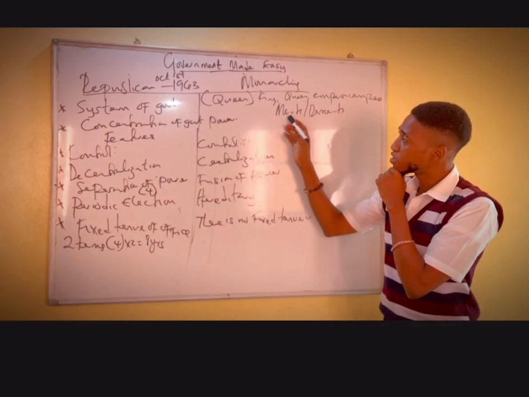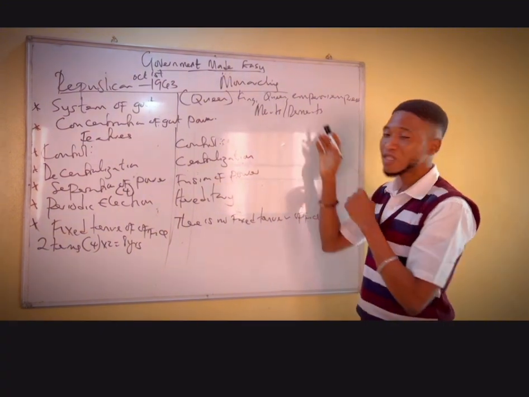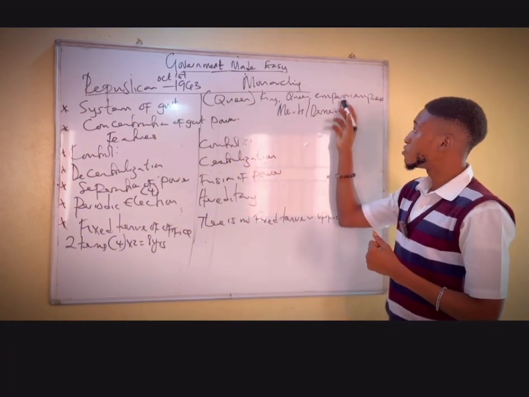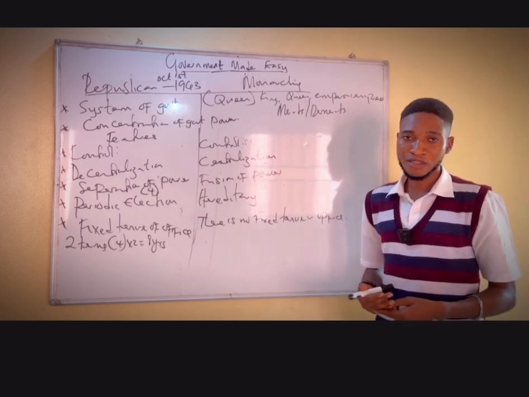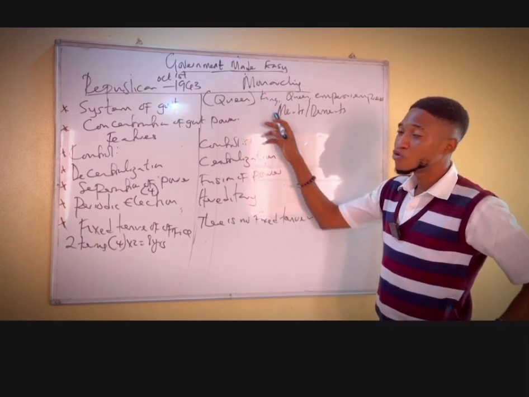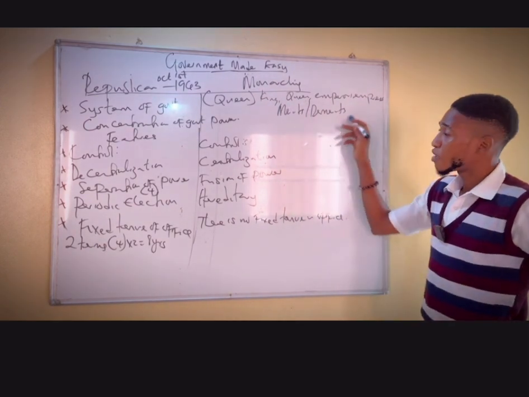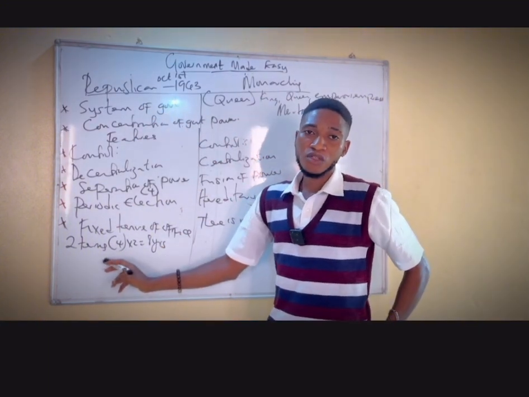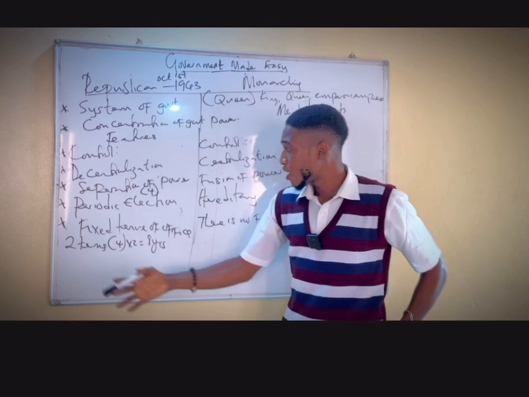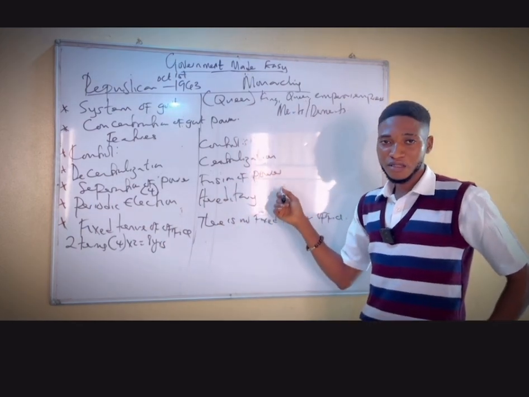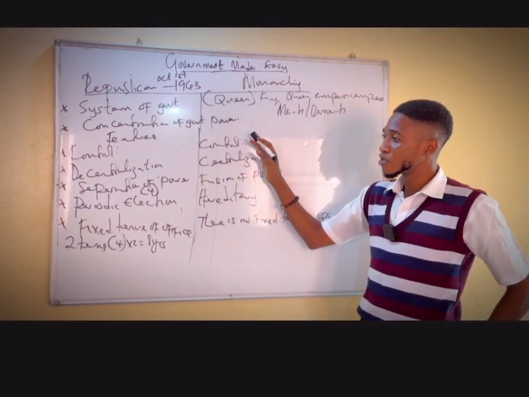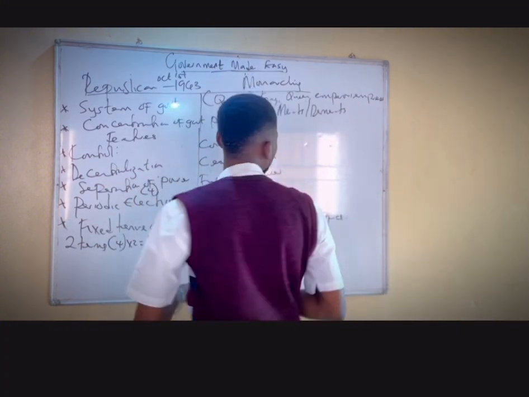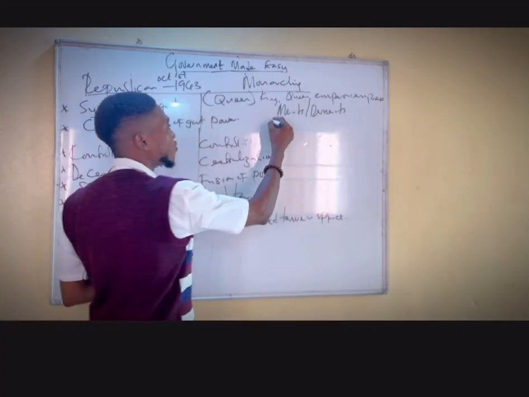So the merit and the demerit of this is kind of easy. The word merit means advantage. The word demerit means disadvantage. In other words, the merit can be the good side, and the demerit can be the bad side. So if you can put it well, you can state the merits and the demerits. And let's see if that can happen. So let's see the merits